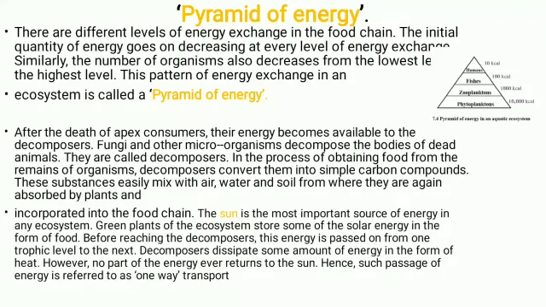Hence, such passage of energy is referred to as one-way transport. So the sun is the most important source of energy in any type of ecosystem. Green plants of the ecosystem store some of the solar energy in the form of food. So energy is produced, but it is not returned to the sun. That is the reason why it is called one-way transport.